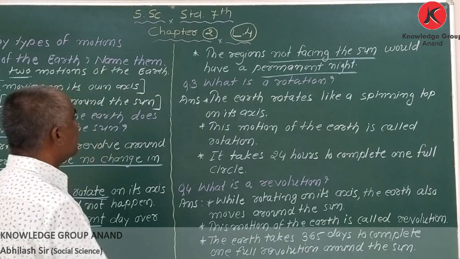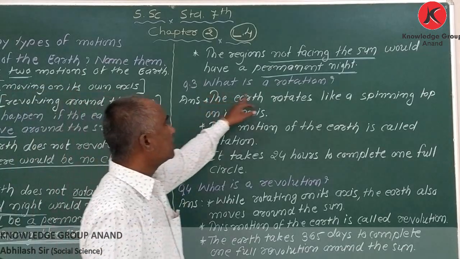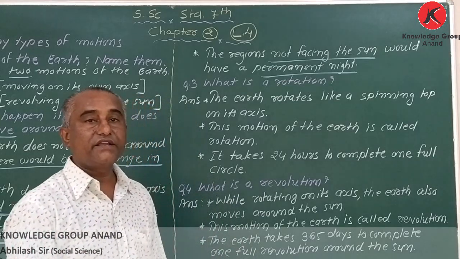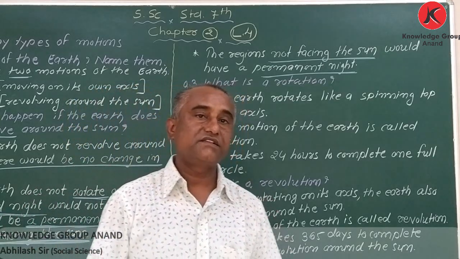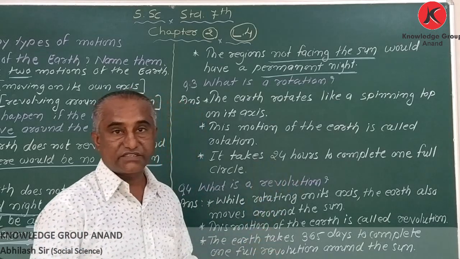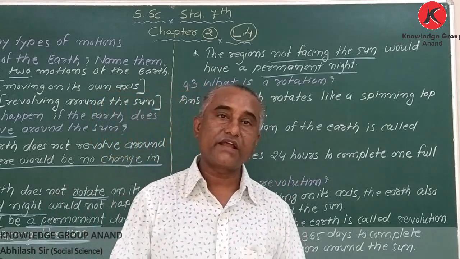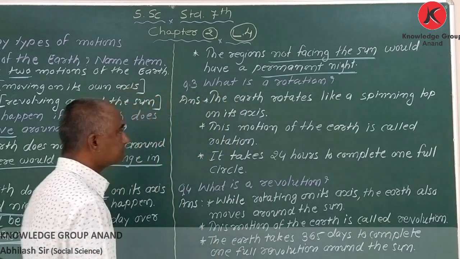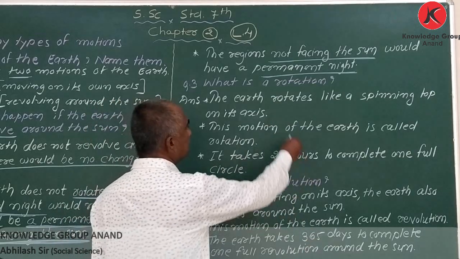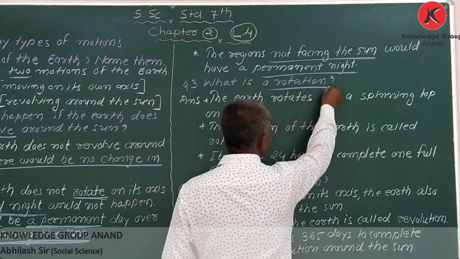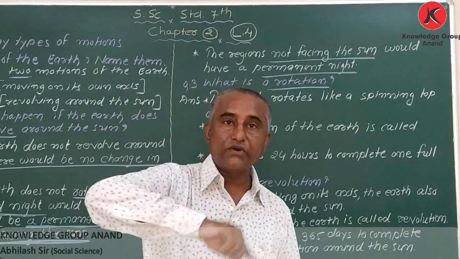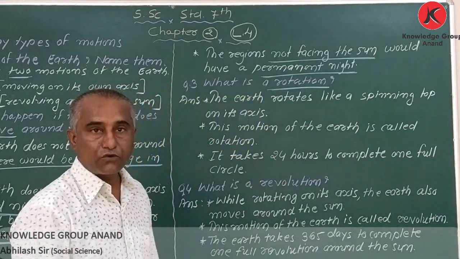Got it? Now, third question is, what is a rotation? My dear student, I may ask in examination about the difference. Here I have written 3 points as the answer. Okay, you have to write down everything. Got it? What is a rotation? My dear student, as I said, moving on its own axis, that is called rotation.